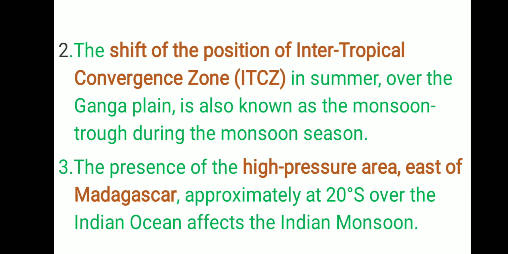Wind moves from high pressure to low pressure. Where will low pressure be formed? It will be formed where the land heats up. Where will the land heat up? The place which is closer to the sun. In this case, it is the Tropic of Cancer. From the northern side, wind will come towards the Cancer, and from the southern side also, wind is going to come towards the Cancer. So what is going to happen?